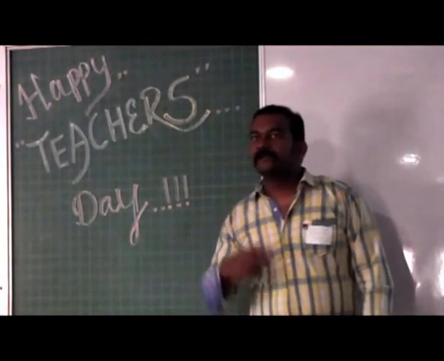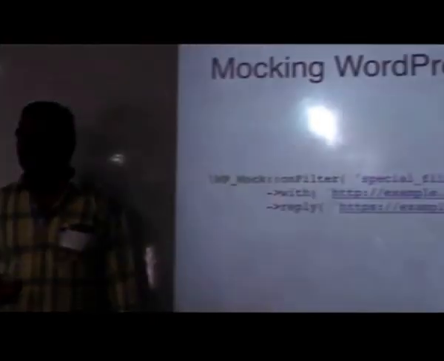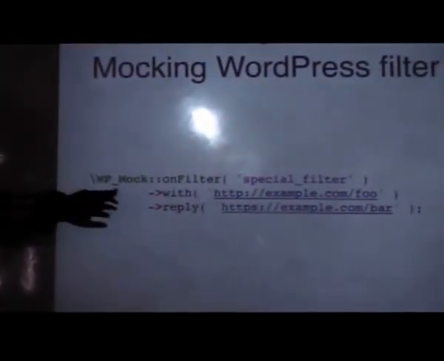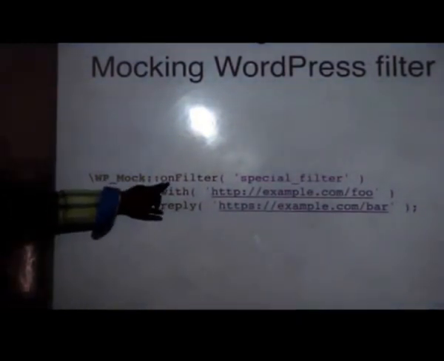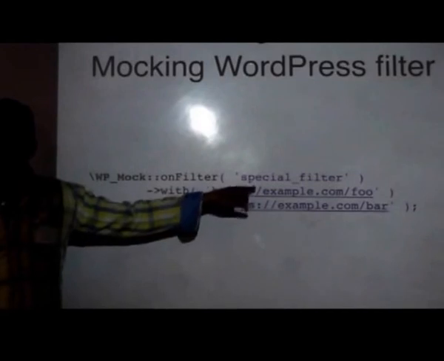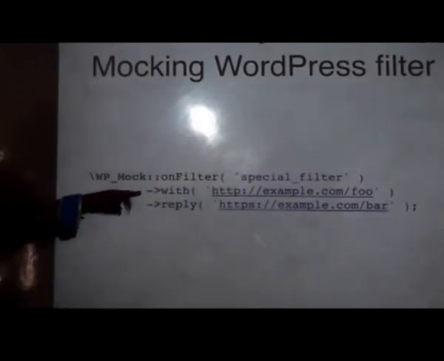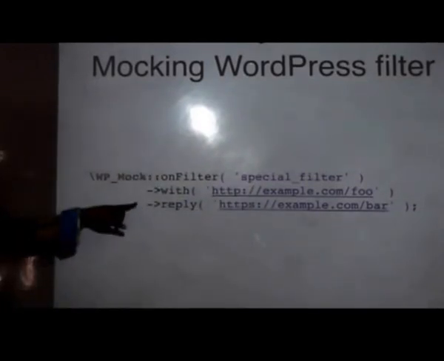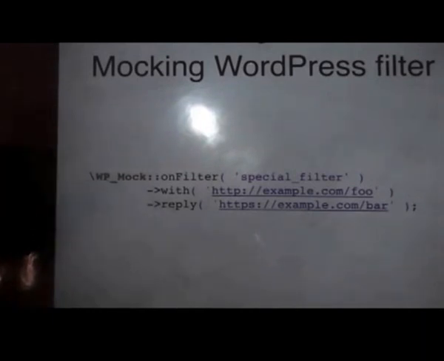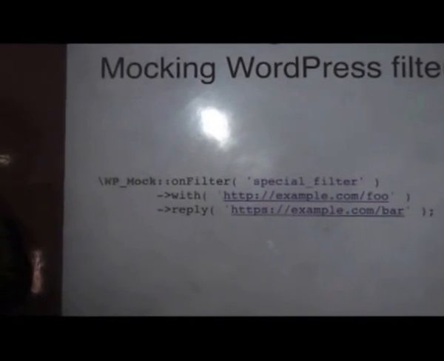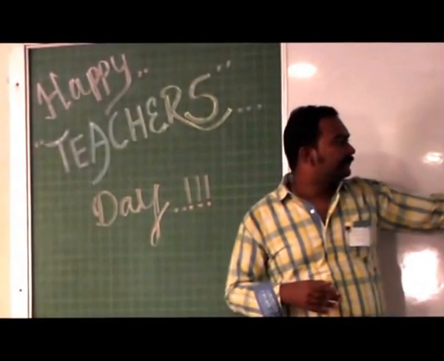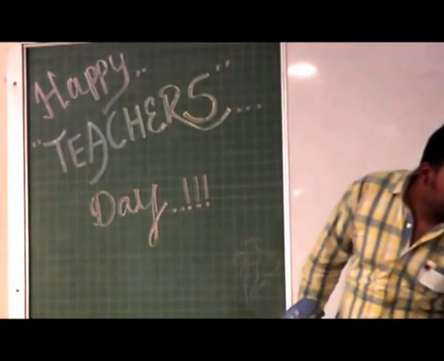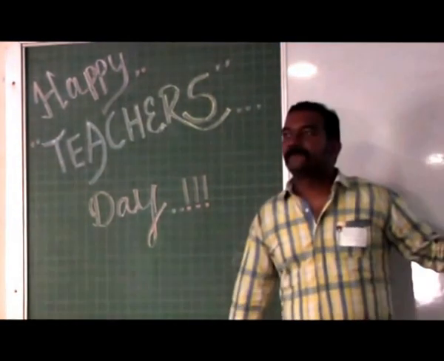Similarly, if you want to mock a WordPress filter, what we need to do, again using WP mock, is say on filter. This is the name of the filter, and you can specify it should be called with this value, and it should return this value. So this happens when you have created a filter using the add filter function. We are mocking that functionality here. Same thing again, you can do it for actions.